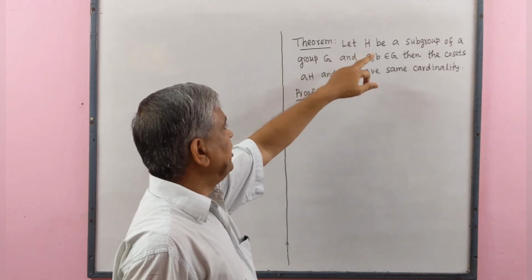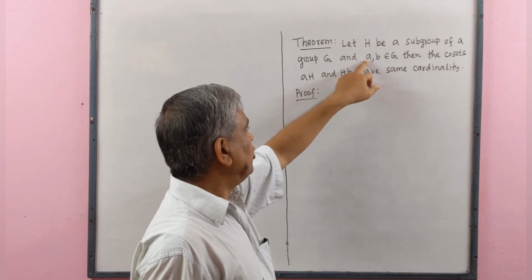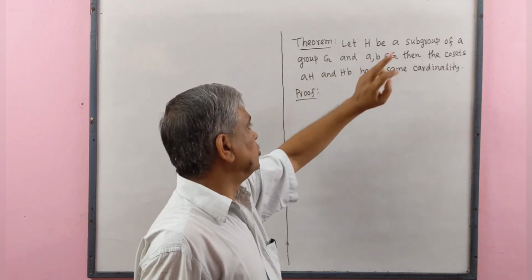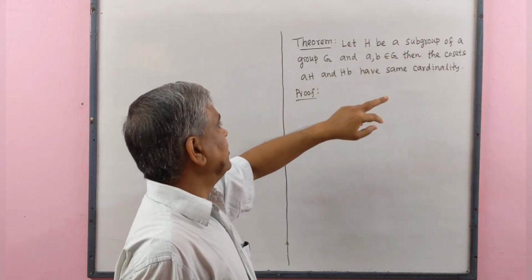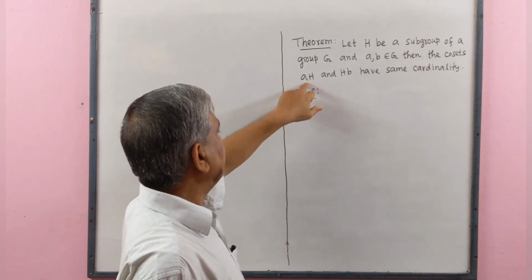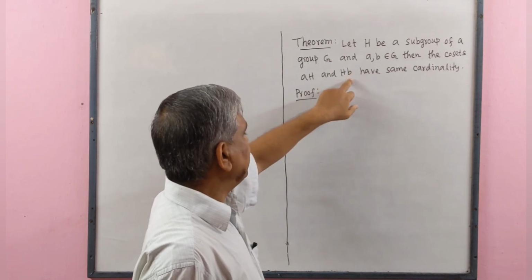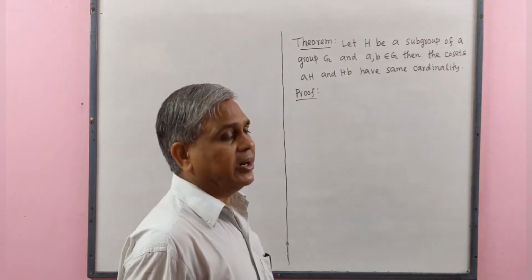Now we prove a theorem. Let H be a subgroup of a group G and a, b belong to G, then the cosets, this is the left coset aH and this is the right coset Hb, have the same cardinality.